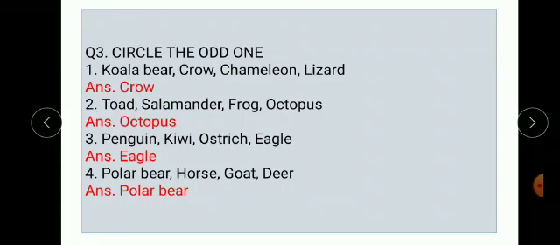Okay. Next one, polar bear, horse, goat and deer. The correct answer is polar bear.